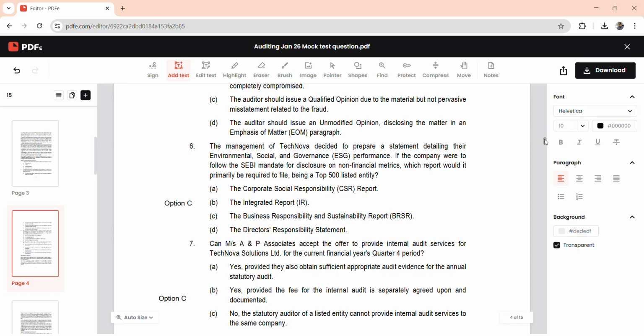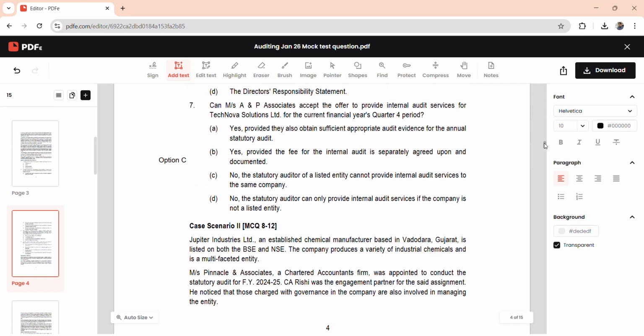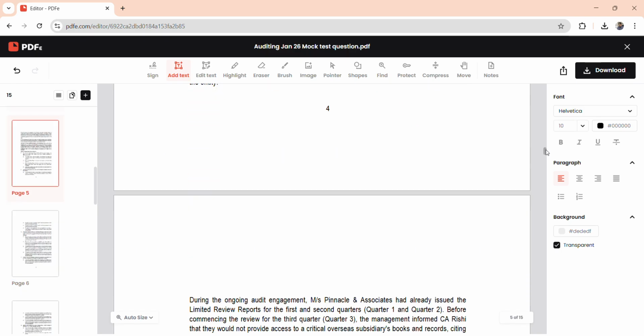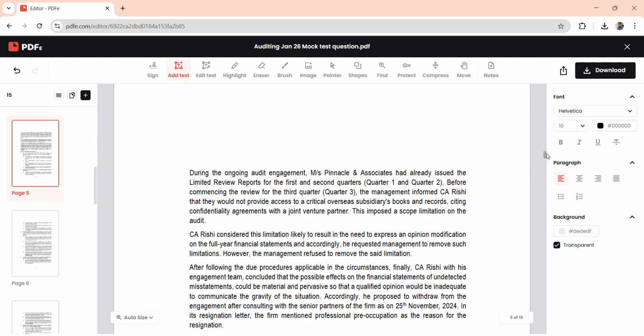So moving on to the last of your case scenarios, case scenario 2. We have seen 1, 2, 3, 4 and the remaining buckets. So moving to the second case scenario, Jupiter Industries. Jupiter Industries is an established chemical manufacturer based in Florida, listed on both NSE and BSE. Mrs. Pinnacle, a CA firm, was appointed to conduct the statutory audit. You notice that the TCWG and the company are involved in managing the entity. The given scenario is based on the resignation of the auditor.